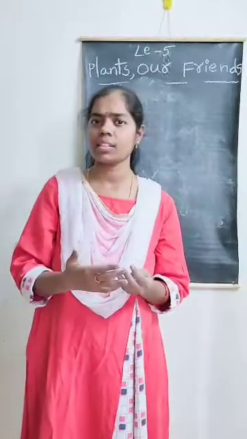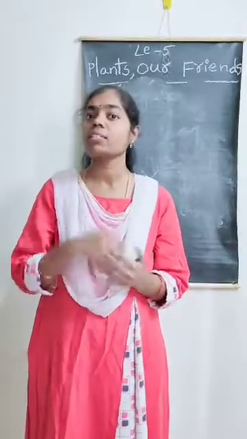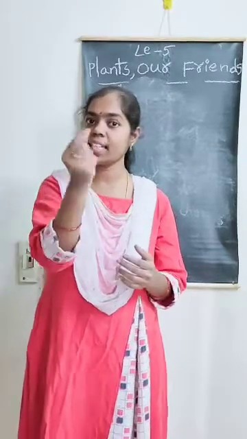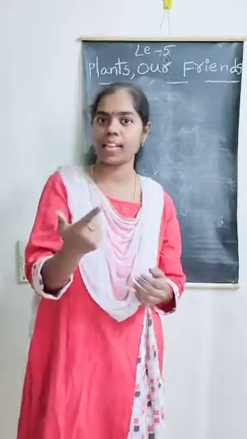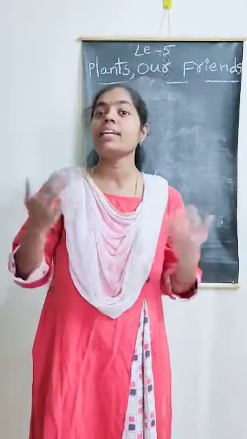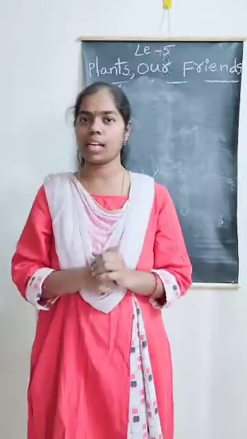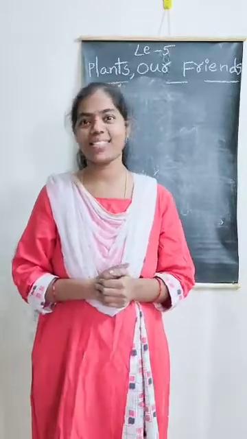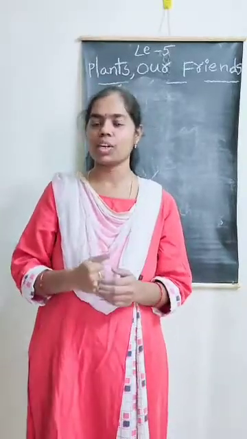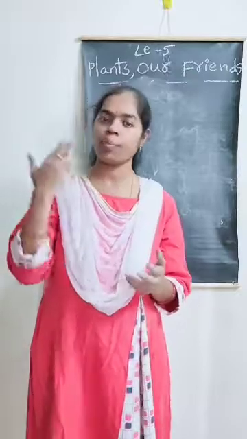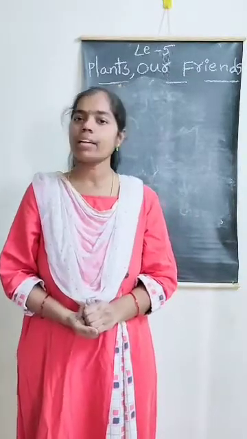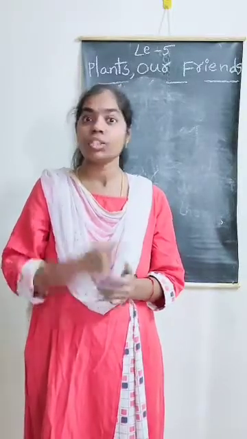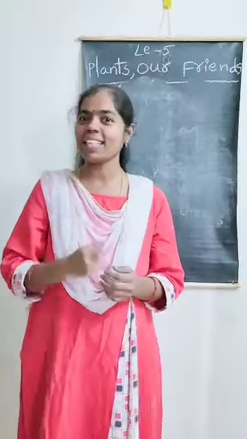We get this rice from plants. We get wheat from plants. It means we get rice seeds of those plants. That means we eat different types of seeds of plants also. Rice, wheat and corn also. We like sweet corn. Am I right? Yes. So we eat seeds of plants. And next one is we eat stem of plants also. Think once. What can we eat? Sugar cane? Yes, we can eat sugar cane.